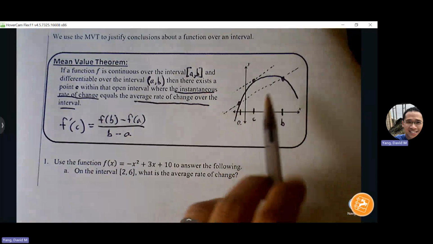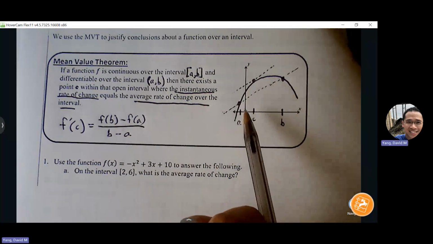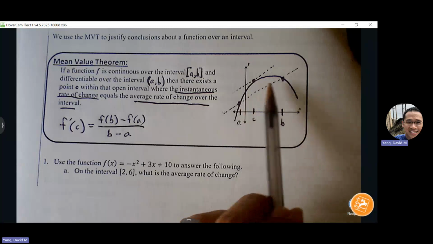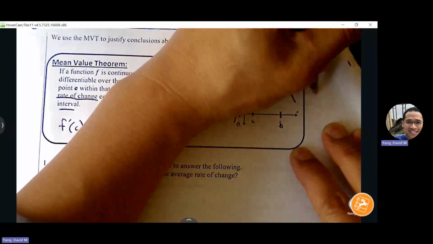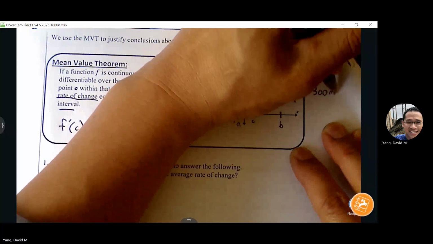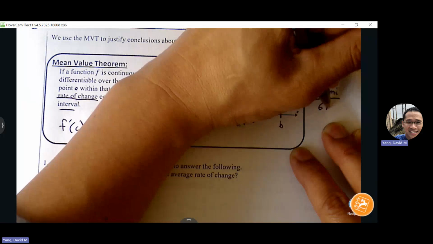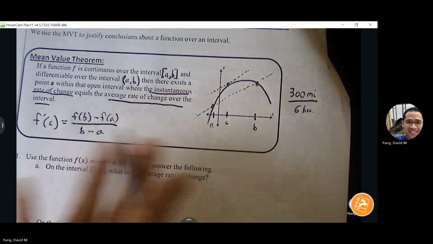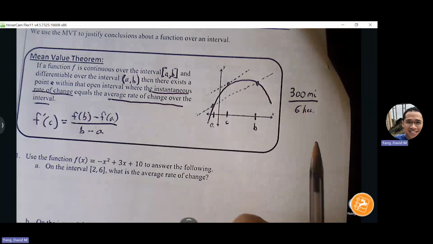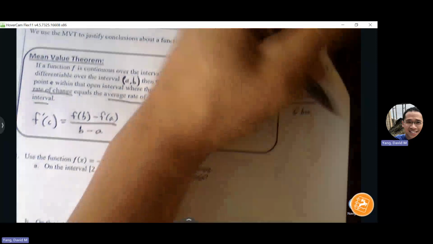So a quick example that I think we can all understand is, let's say you took a trip and that trip was 300 miles. And then you were able to complete that trip in 6 hours. What's your average rate of change? What's your average speed? 50 miles per hour.